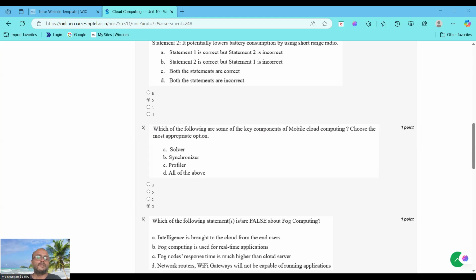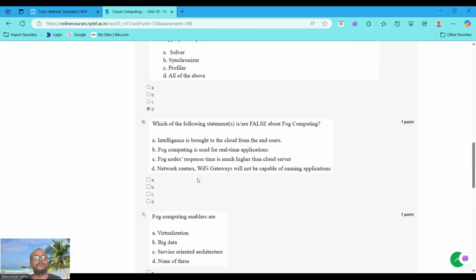Then what is profiler? The profiler component collects performance data about the application running on the mobile devices and the cloud. The data can be used to identify bottlenecks, optimize performance, and make decisions about which tasks to offload to the cloud. All these components play crucial roles in enabling the functionality and benefits of mobile cloud computing. That's why I choose all of the above. Moving to question number 6.